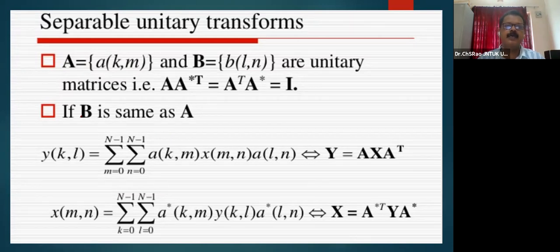Let us consider the separable unitary transforms A and B, which may be represented as A(k,m) and B(l,n), are unitary matrices.